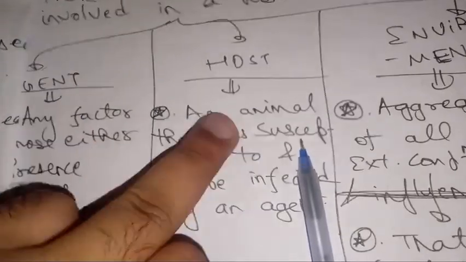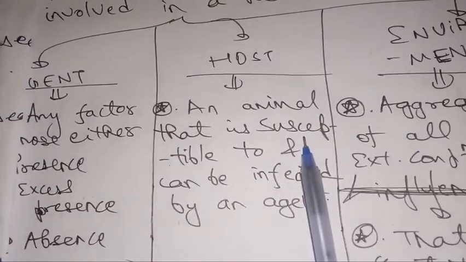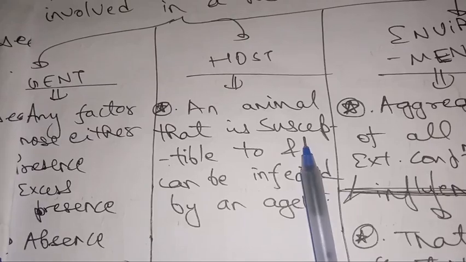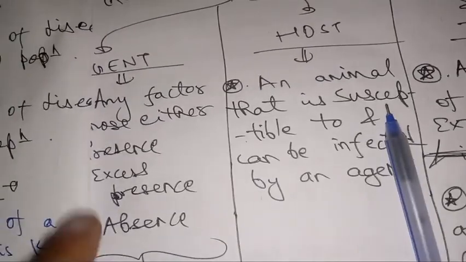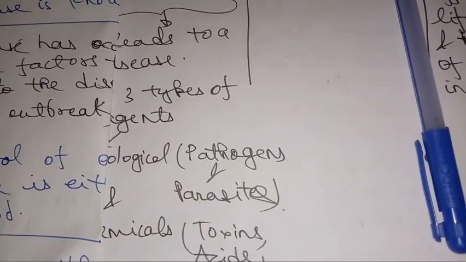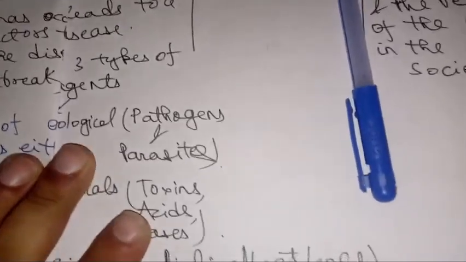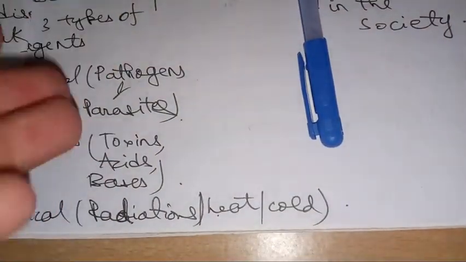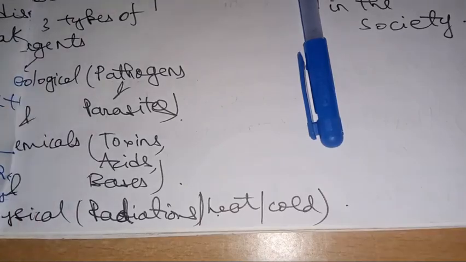Okay. So what is a host? First we'll discuss host. Host is an animal or organism that is susceptible to and can be infected by an agent. Easy. Agent is any factor whose presence, excess presence, or absence leads to a disease. And agents are of three types: physical, biological, and chemical. So biological agents are pathogens and parasites; chemical agents are toxins, acids, bases; physical agents are radiation, heat, cold, all of this. Okay.